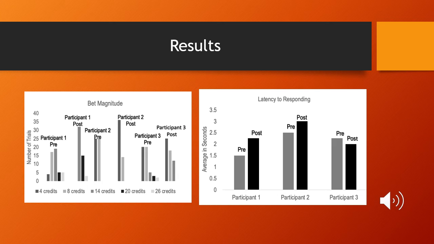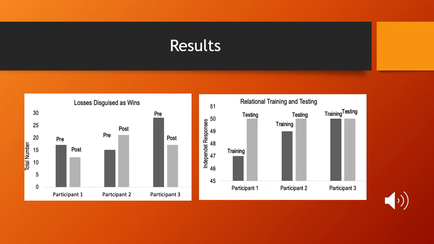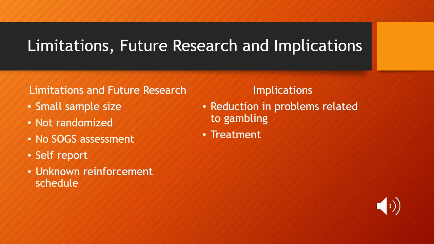efficient in using contextual control to manipulate response allocation. All of the participants completed mastery criterion in one session for both the training and testing phases, and it took approximately an hour for all of the participants to complete the training. The losses disguised as wins was also recorded, and this was explained to the participants after the completion of the study. There are several limitations in the study.